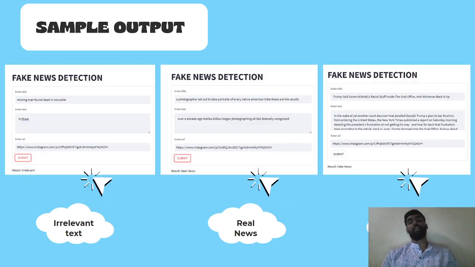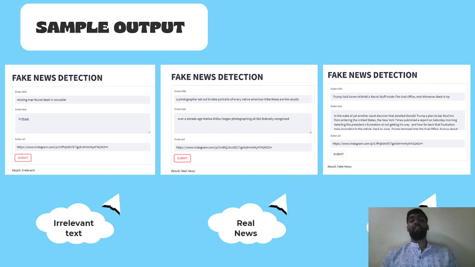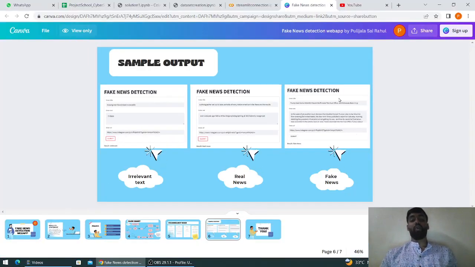This is the basic output of the prototype. If I give irrelevant text, it gives irrelevant. If I give real news, it gives real news. And if I give fake news, it predicts it as fake. Now, I will take you around to the code that I have done.